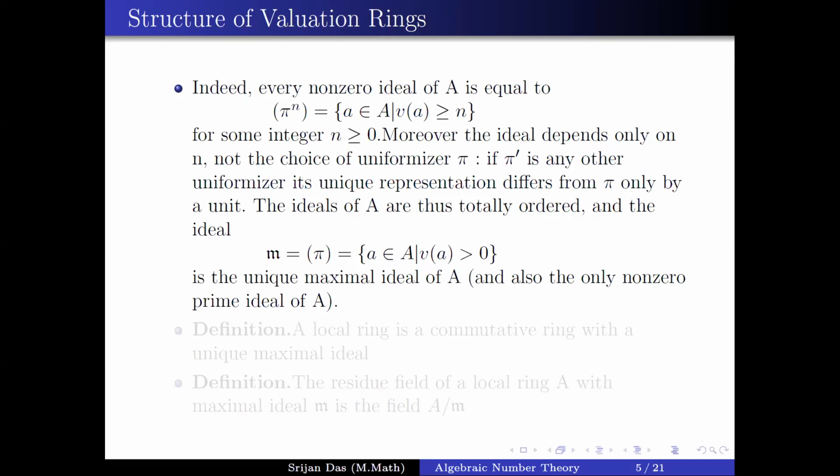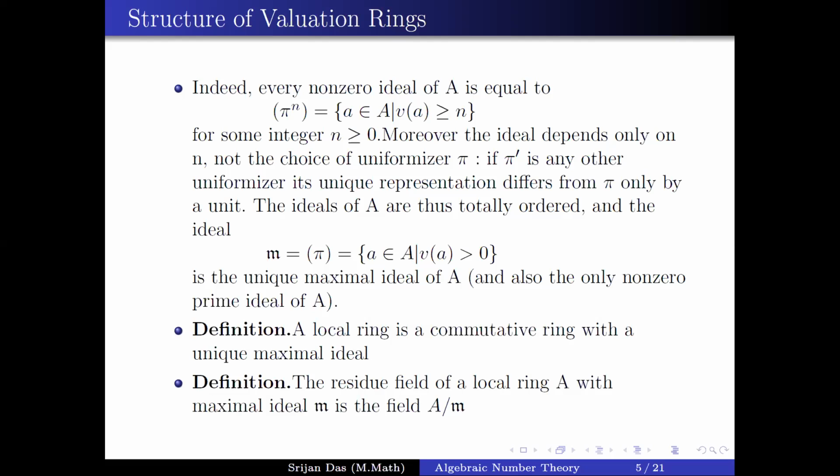So we have seen that a valuation ring is a PID which has a unique maximal ideal. Now we come to definitions. The first definition: a local ring is a commutative ring with a unique maximal ideal. So we can say that a valuation ring is a local ring. The second definition: the residue field of a local ring with maximal ideal M is the field A mod M.